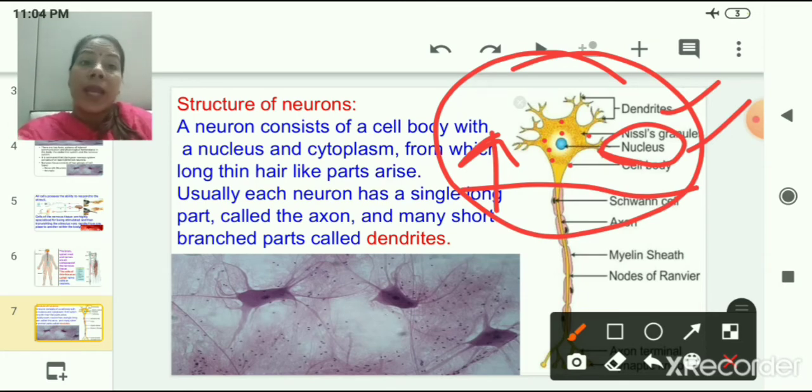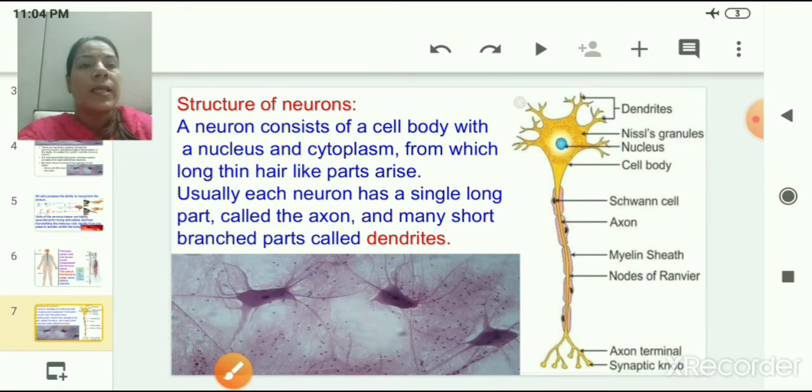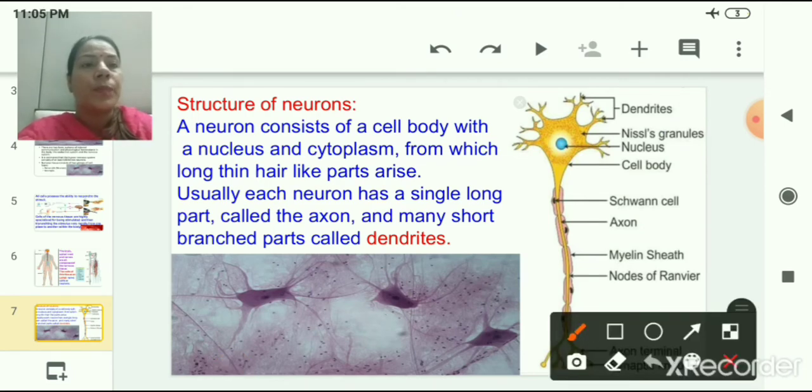And from this main part, a hair-like projection arises downward. So here you can see this hair-like projection, which is called the axon.